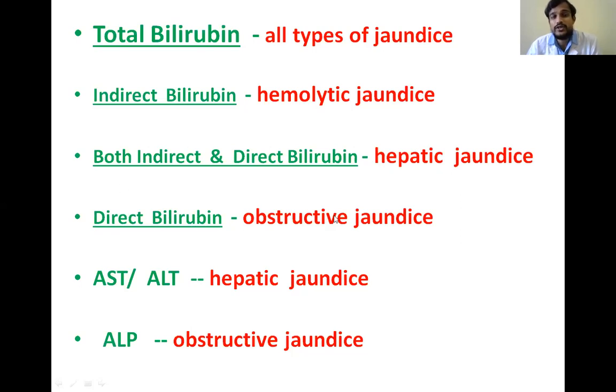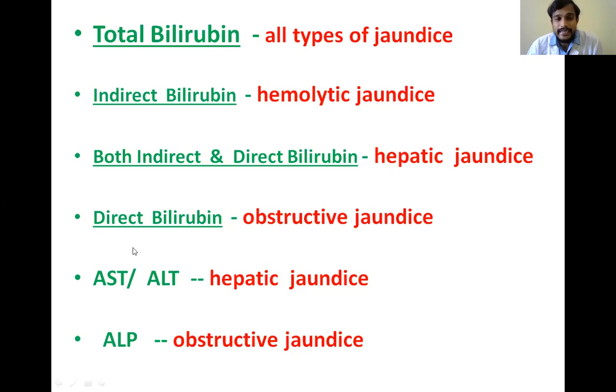And coming to obstructive jaundice, the direct bilirubin is increased, because here all the bilirubin produced by hemolysis is conjugated. But this conjugated bilirubin can't enter the intestine. So at that level it is blocked. That's why direct bilirubin is increased in obstructive jaundice.